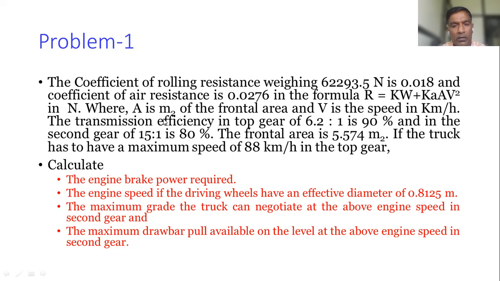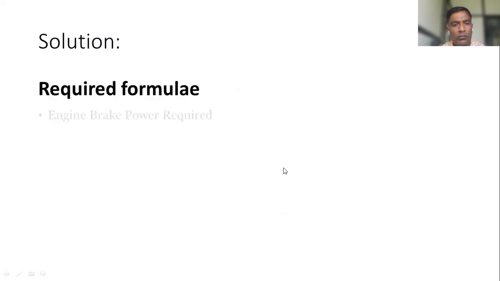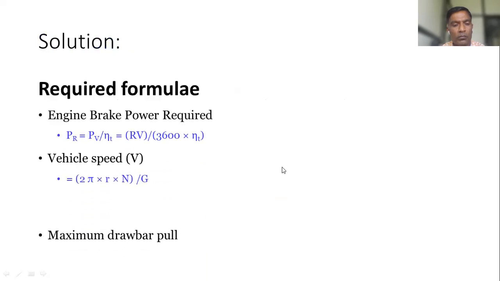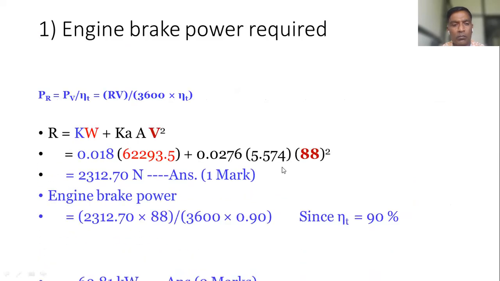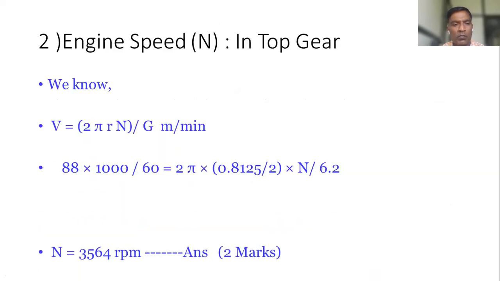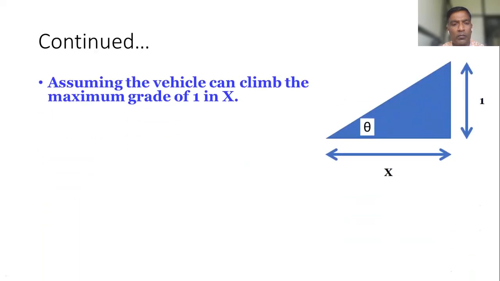You can just see once again. So this part we have completed.